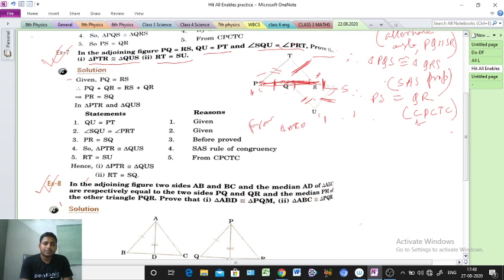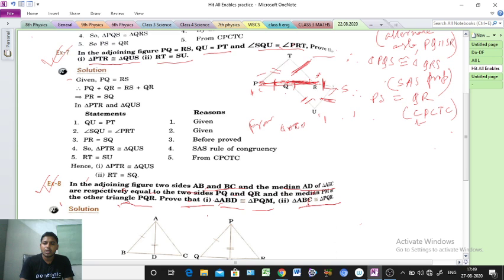In the adjoining figure, two sides AB and BC and the median AD of triangle ABC are respectively equal to two sides PQ and QR and the median PM of the other triangle PQR. To prove: triangle ABD congruent to triangle PQM, and triangle ABC congruent to triangle PQR. Two things we have to prove.